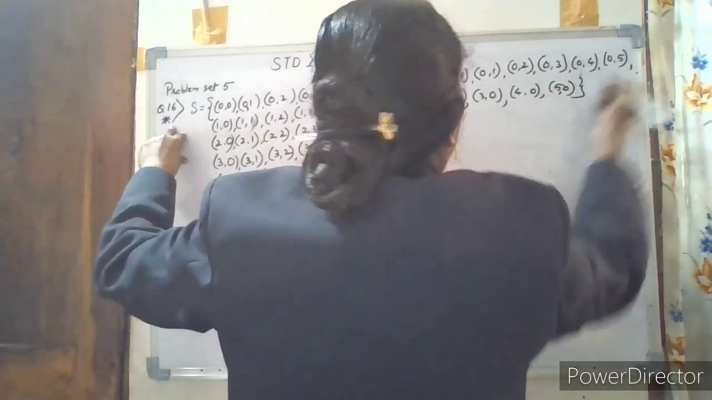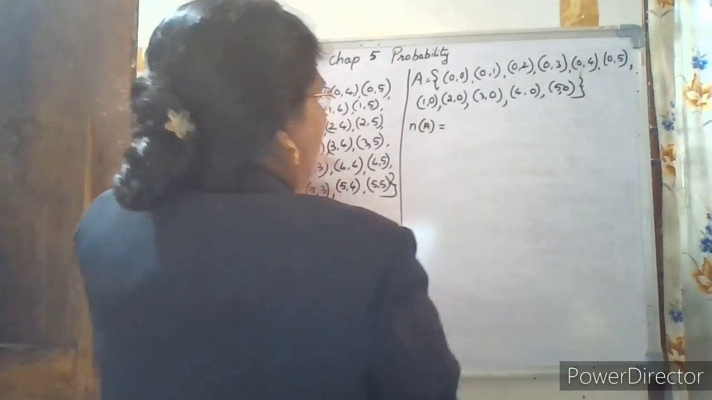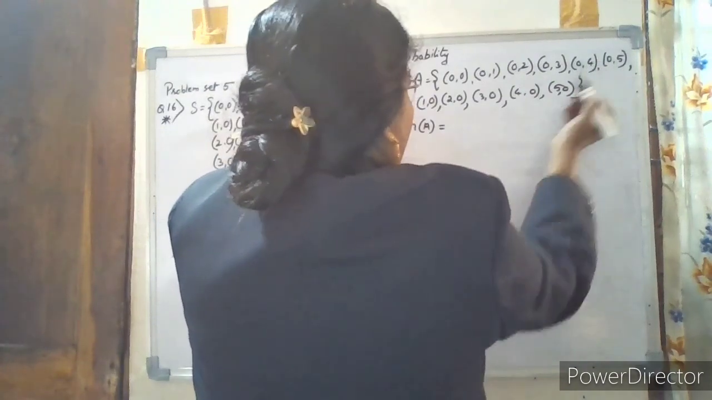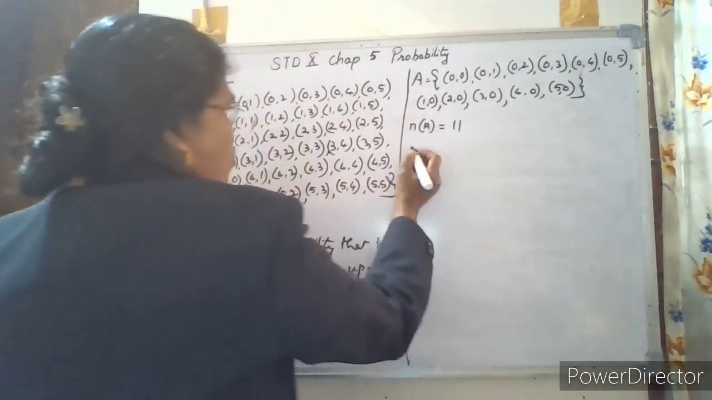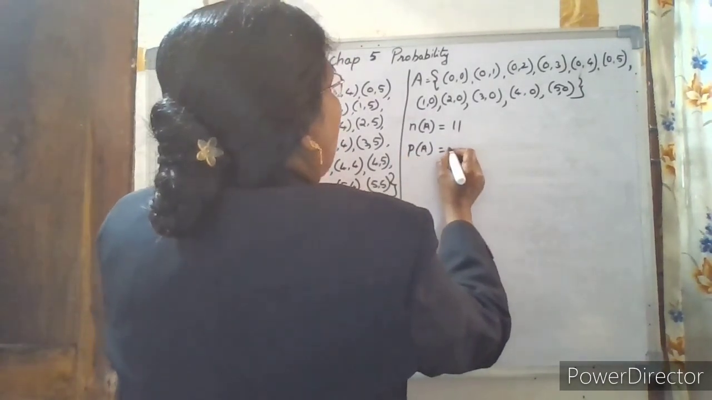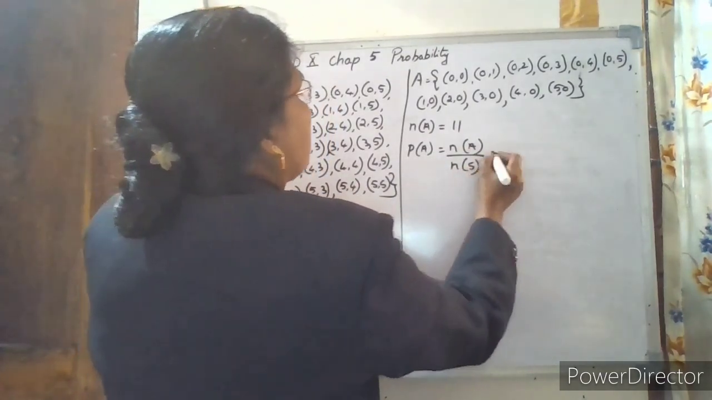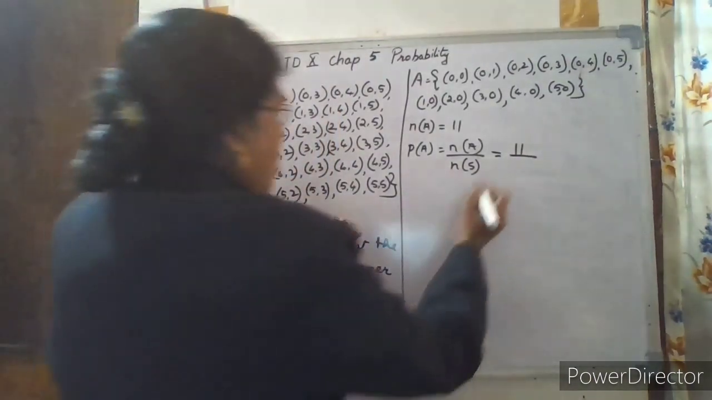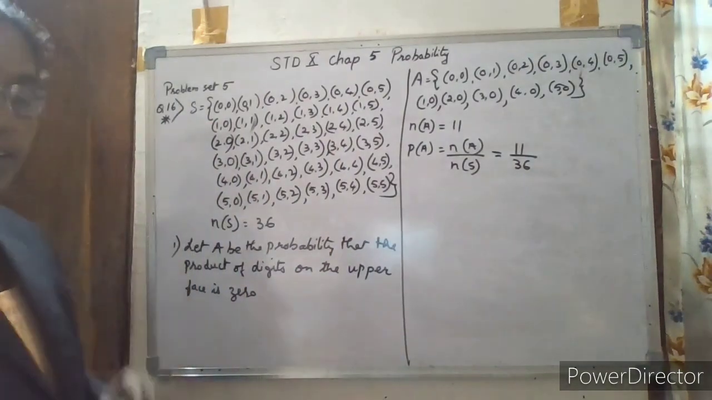So number of elements of the event A is equal to how much? 1, 2, 3, 4, 5, 6, 7, 8, 9, 10, 11. It is 11. So probability of event A will be equal to number of elements of event A upon number of elements of the sample space, that is equal to 11 by 36. This is not reducible, so this only will be the probability. So this is the solution of this question.